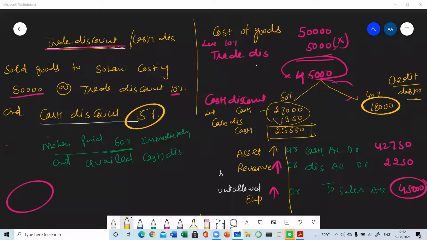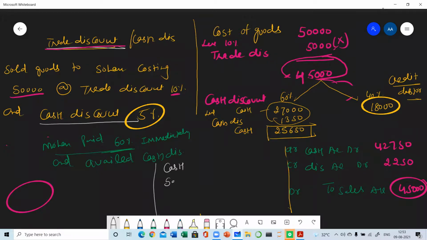Yes, Priyanshi Sharma, unmute yourself. Ma'am, 4 accounts. Very good. Just let me know which 4 accounts. Tell me fast. Ma'am, cash. Very good. Cash. Second, sales. Very good. Discount. These 3 were in the earlier transaction also. Now what is the new account added? Yes, Sohan. Very good.